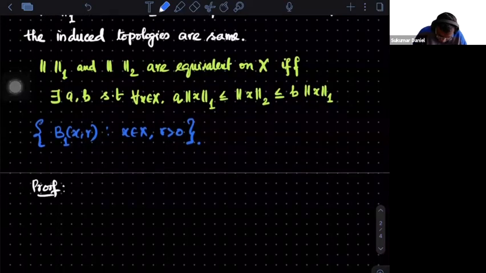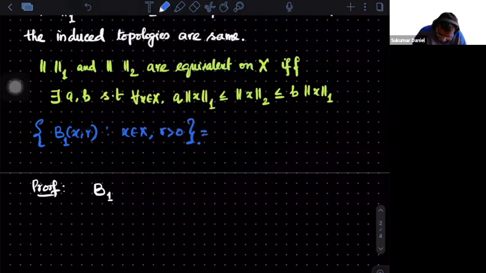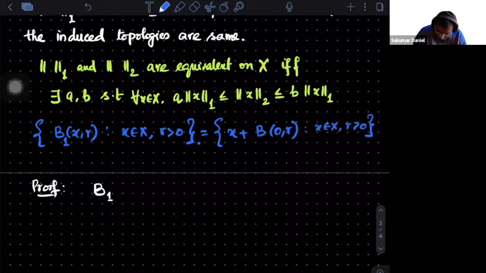Maybe I'll write it. So consider say B1, and remember all these sets are also equivalent to writing this. This we have seen. This is the same as B(0,r). So even if I prove for B(0,r) also, fine.